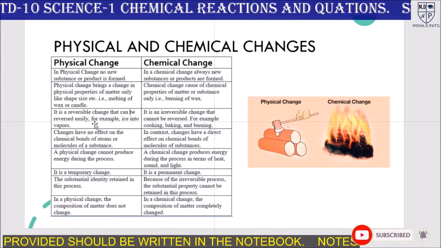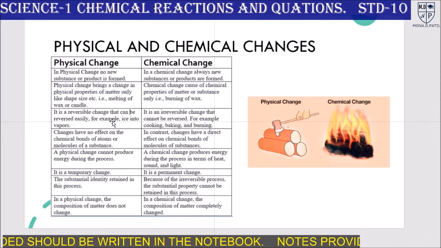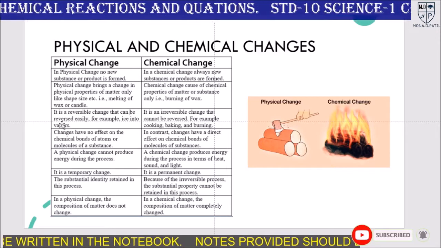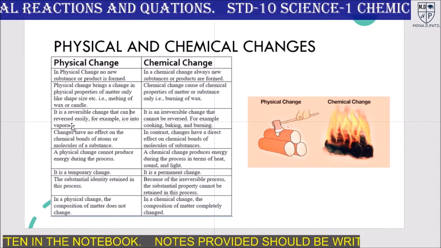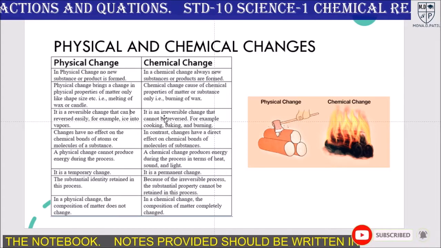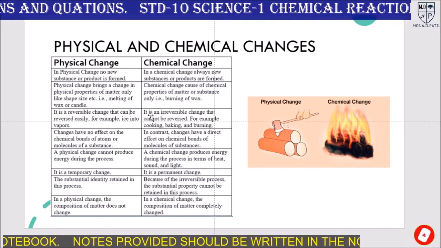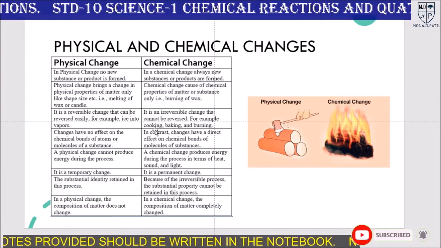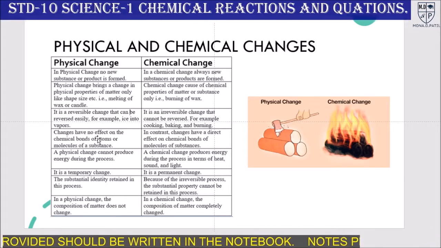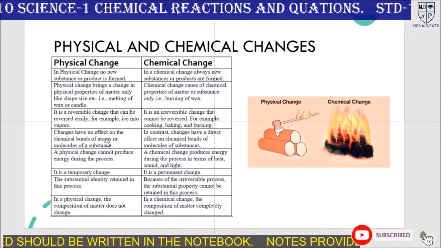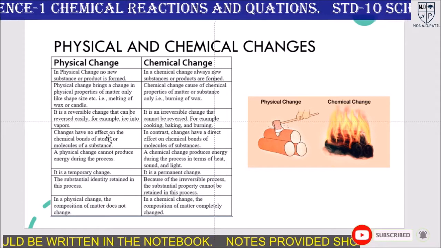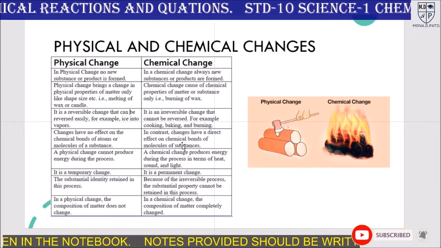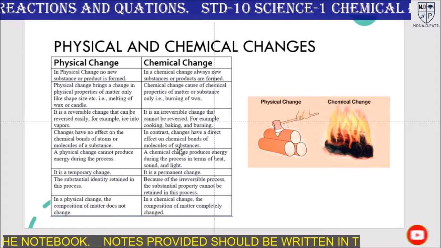Next, a physical change is a reversible change that can be reversed easily. For example, ice into vapor, and if the vapor condenses, it can be changed into water again. A chemical change is an irreversible change that cannot be reversed. For example, cooking, baking and burning. Physical changes have no effect on the chemical bonds of atoms or molecules of a substance. In contrast, chemical changes have a direct effect on the chemical bonds of the molecules of a substance.